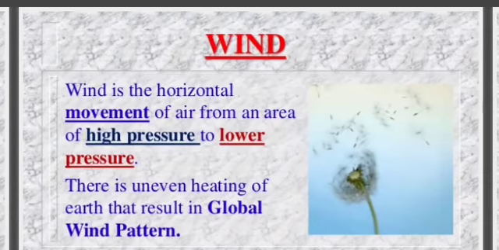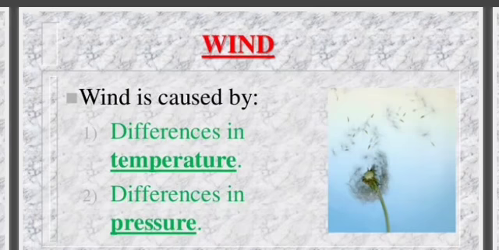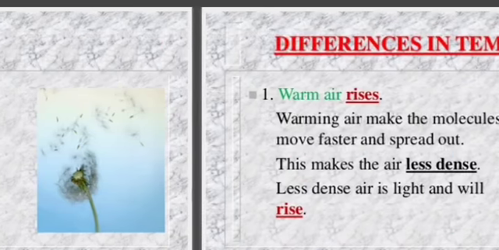Wind. Wind is the horizontal movement of air from an area of high pressure to lower pressure. There is uneven heating of the earth that results in global wind patterns. Two types of wind: local winds and global winds. Local winds are the winds that blow over short distances. Global winds are the winds that blow steadily from a specific direction over long distances. Wind is caused by difference in temperature and difference in pressure.